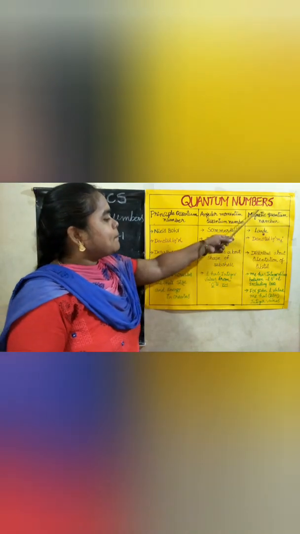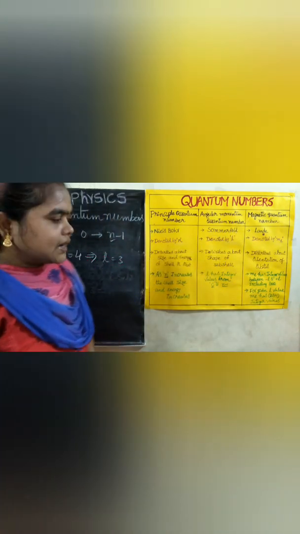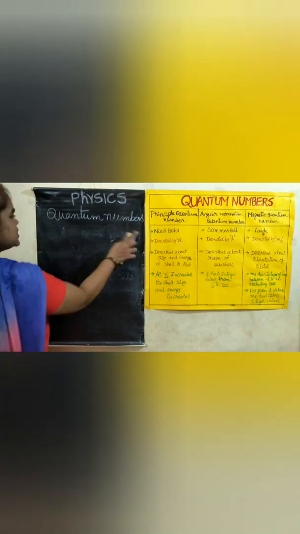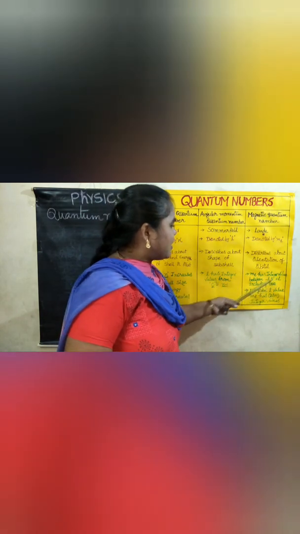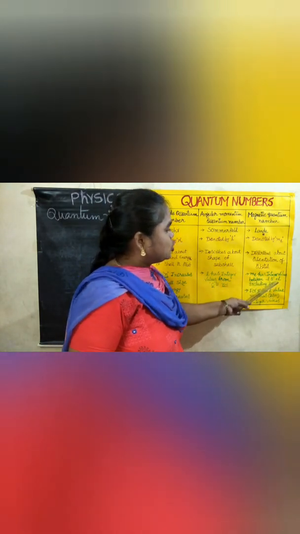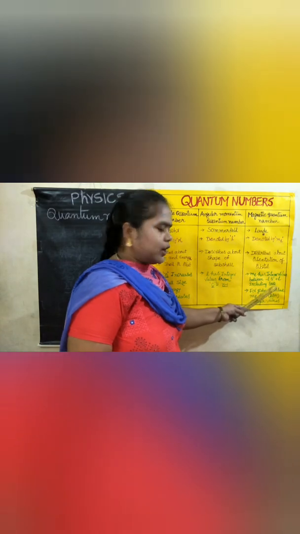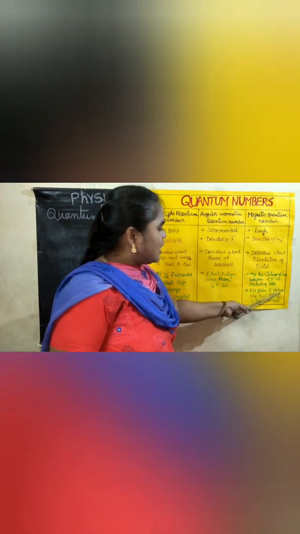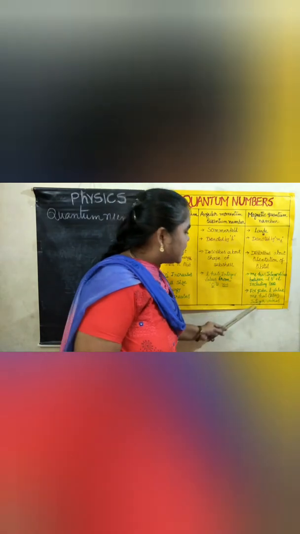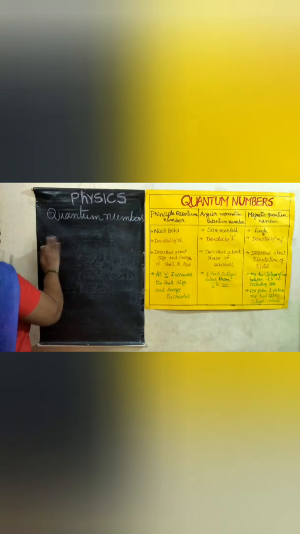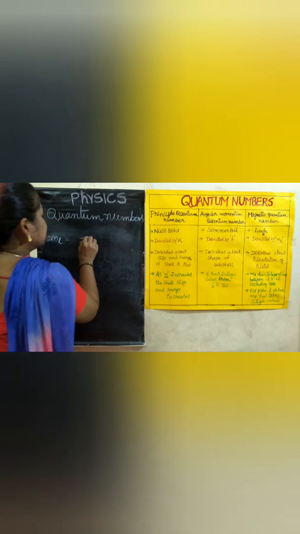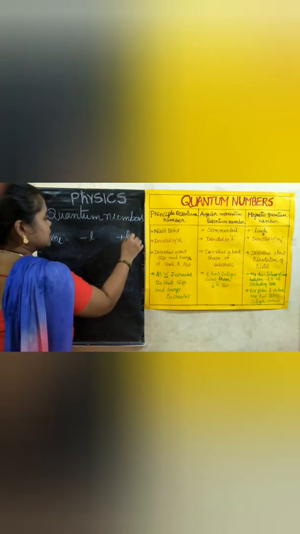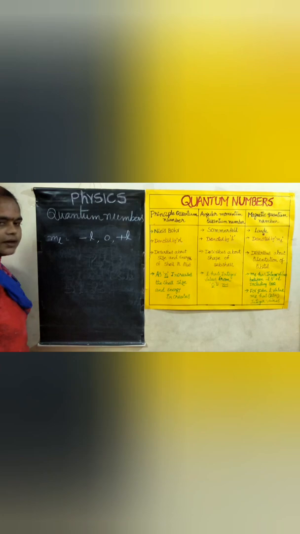And coming to the magnetic quantum number. ML has integral values between minus L to plus L including 0. And for a given L value, ML has 2L plus 1 integer values. ML is taking minus L to plus L including 0.